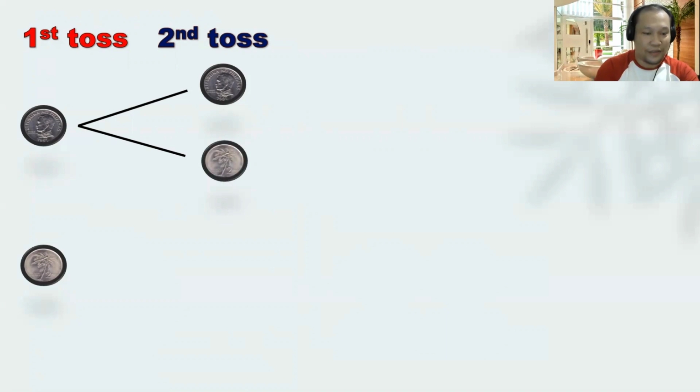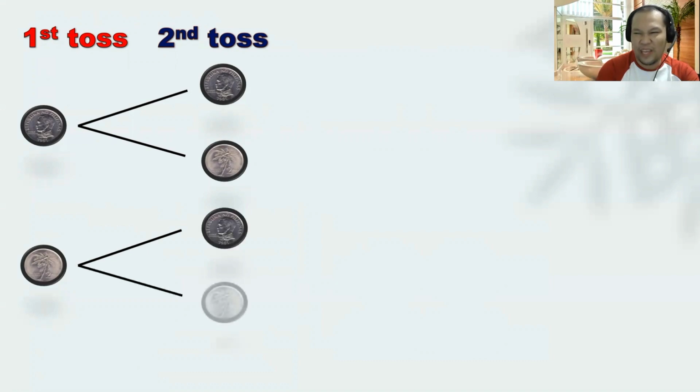Or another one, by chance, it can be another head or tail, depending on the given pairing. Therefore, looking at our illustration, for the first toss, if you are going to flip the coin, the possible outcome can either be head or tail. When you flip or toss the second coin, there is also a possibility that head or tail will occur.